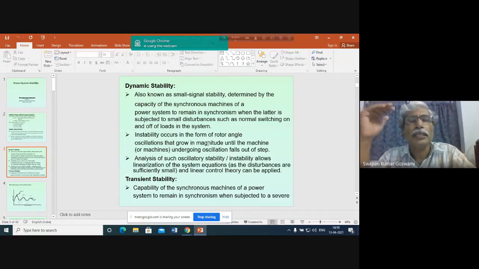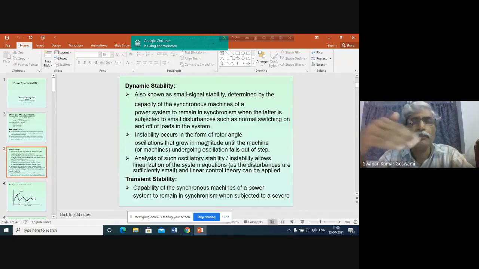So as a result, you see that there is one disturbance from the consumers. They are increasing their demand or decreasing their demand. At the same time, in order to correct the terminal voltage, because of that load change initiated by the consumer, the generators will encounter another type of disturbance. This disturbance is in the form of change in field current, and it is happening continuously in the system.